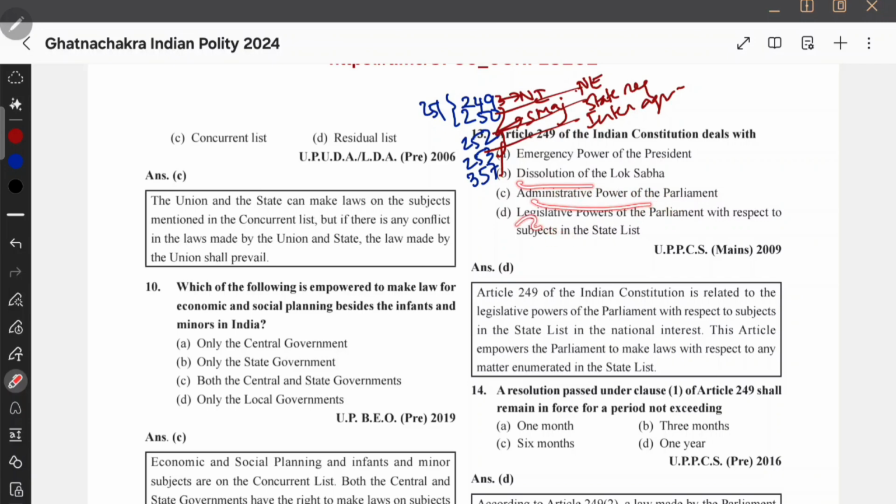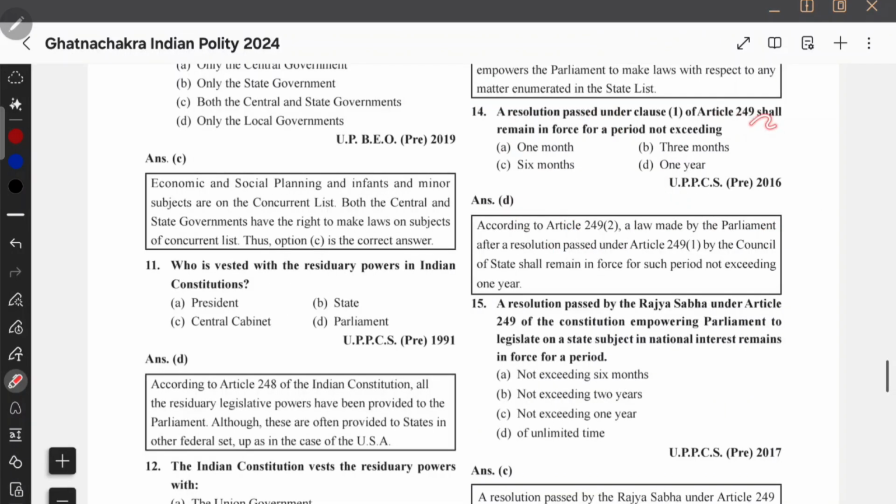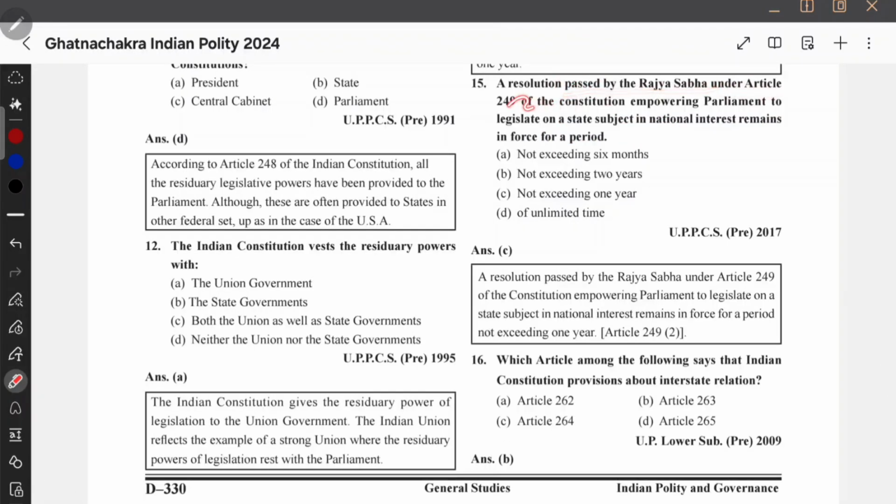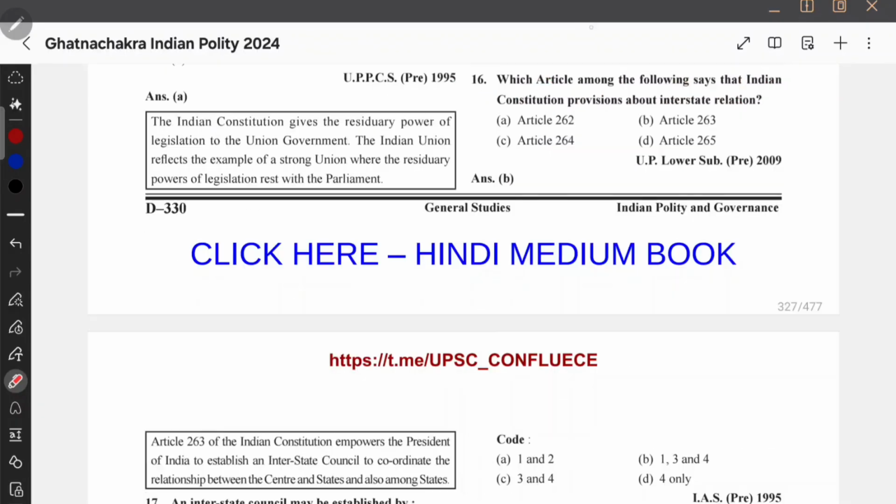The only option that is talking about this is D, legislative power of Parliament with respect to subjects in the state list. The next immediate question: a resolution passed under clause 1 of Article 249 shall remain in force for a period not exceeding 1 year. A resolution passed by Rajya Sabha under Article 249 empowering Parliament to legislate on a state subject in national interest remains in force, same question again, for not exceeding 1 year. Many times it's asked.